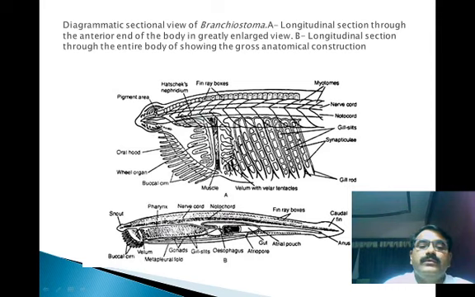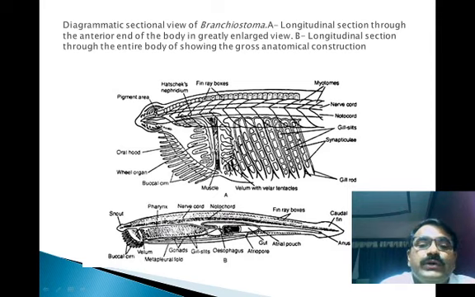Now the digestive system of Amphioxus consists of the mouth, buccal cavity, then pharynx, then esophagus, intestine, and lastly the anus.